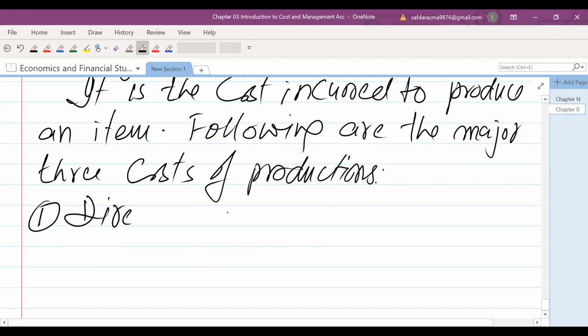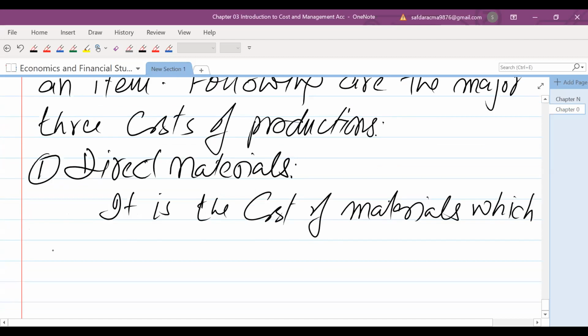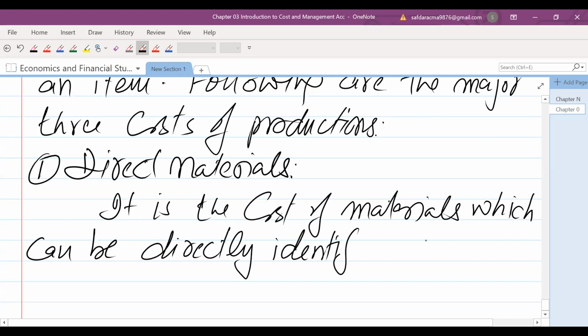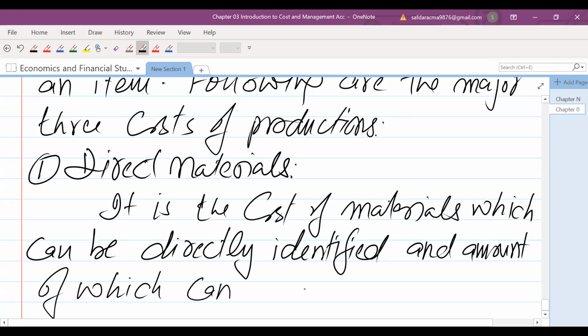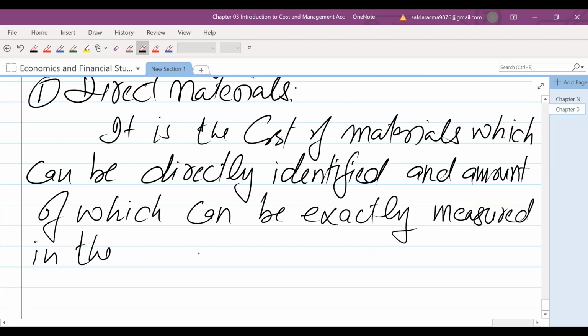One is called direct materials. Direct material means it is the cost of materials which can be directly identified and the amount of which can be exactly measured in the cost of an item.